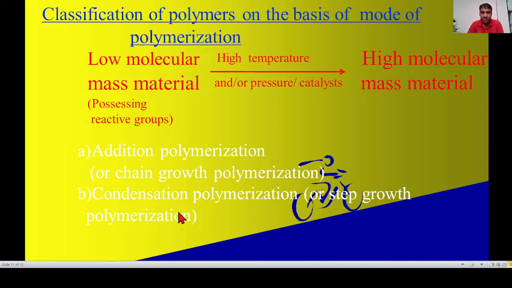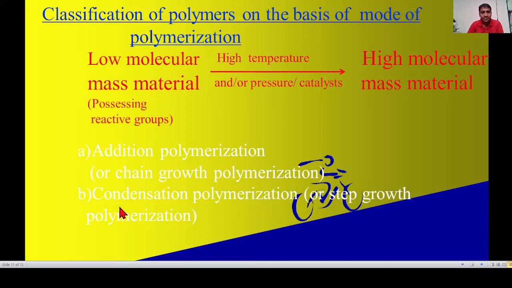Addition polymer is obtained by adding monomers to each other, where the monomers have a double bond or triple bond. Condensation polymers are obtained by reaction between two functional groups.